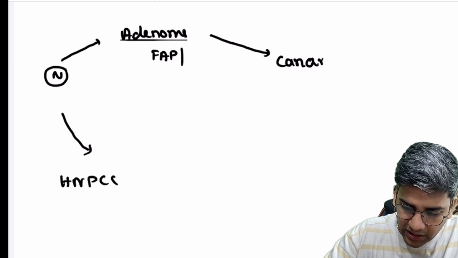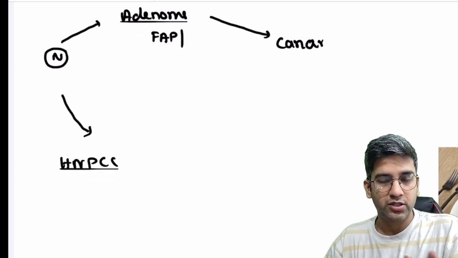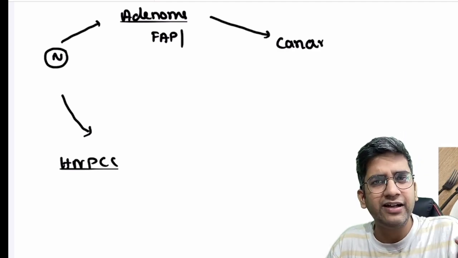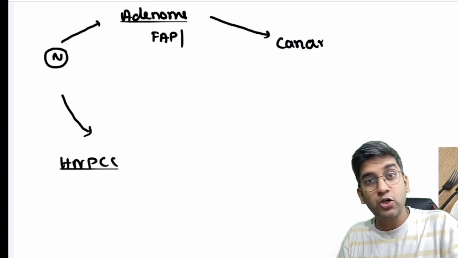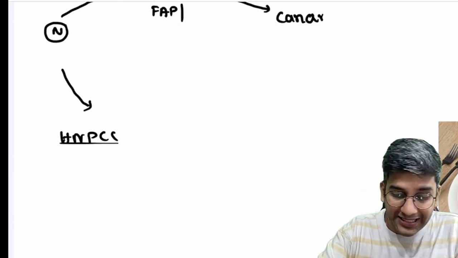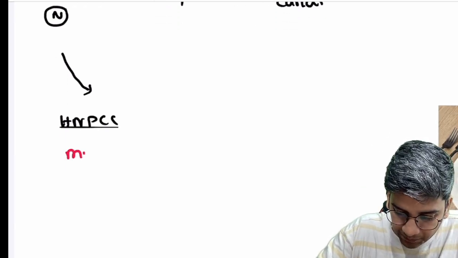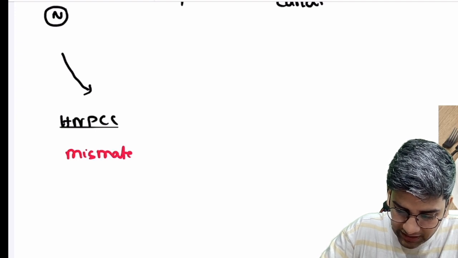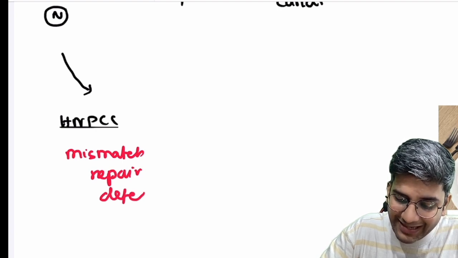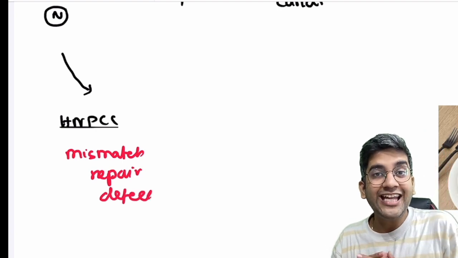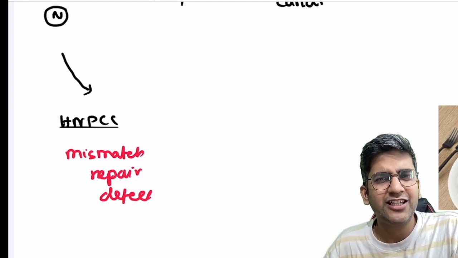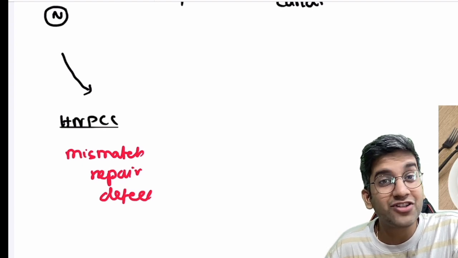See, HNPCC, hereditary non-polyposis. It will not have multiple polyps like FAP, not like hundreds. Yes, 5, 10 of them can be there, right? It will have polyps, but not polyposis. Not to the extent to call it polyposis, right? HNPCC has a defect in mismatch repair. It's actually a mismatch repair defect. So when you have a mismatch repair defect, the DNA repair is not very good. If the DNA repair is not very good, can I say whenever a cell divides very fast, there's a chance of them to have a mutation because the repair is not good?